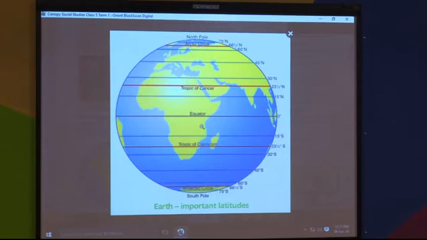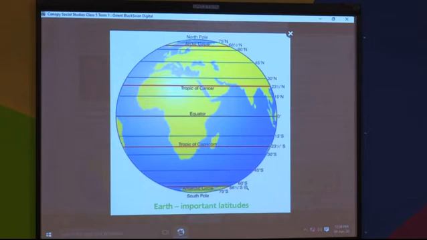Now we will see the southern hemisphere. In the southern hemisphere, we again have two important latitudes. They are Tropic of Capricorn and Antarctic Circle. Now, Tropic of Capricorn is at 23.5 degrees south and Antarctic Circle is at 66.5 degrees south.